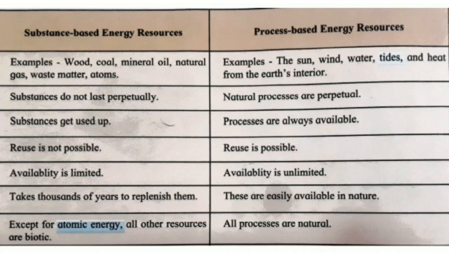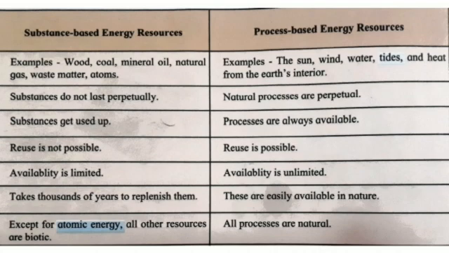In the substance-based energy resources, wood, coal, mineral oil, natural gas, waste matter, and atoms are included. Substance-based resources do not last perpetually. They get used up. Reuse is not possible. Availability is limited. It takes thousands of years to replenish. Except for atomic energy, all other resources are biotic.